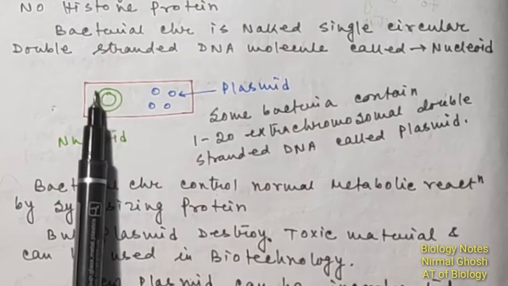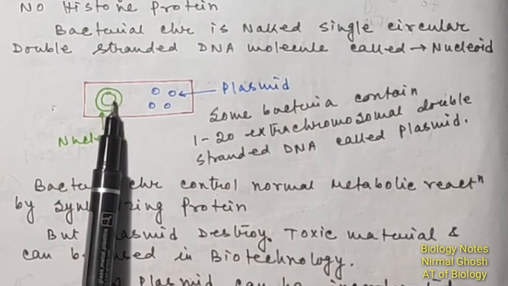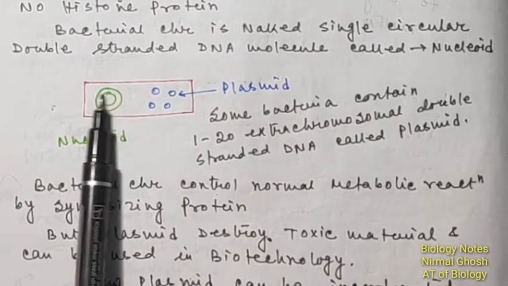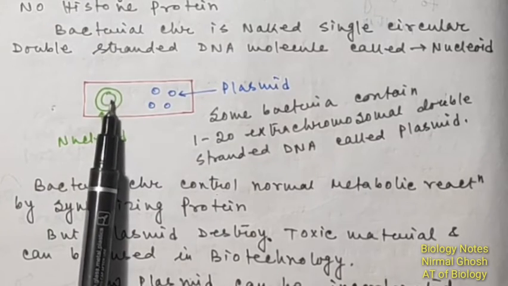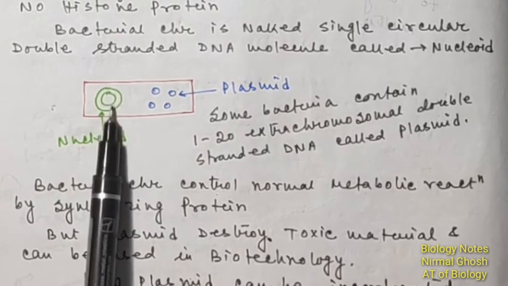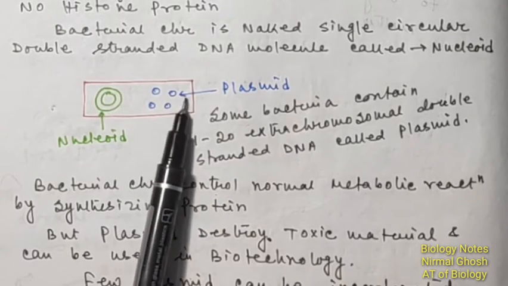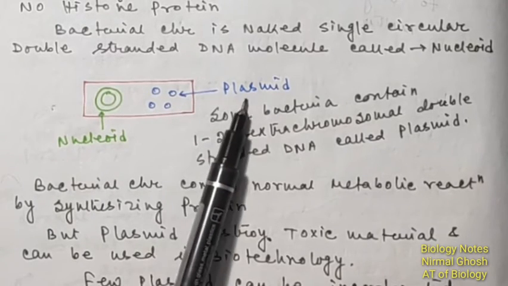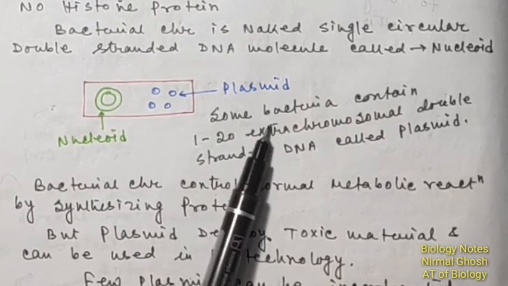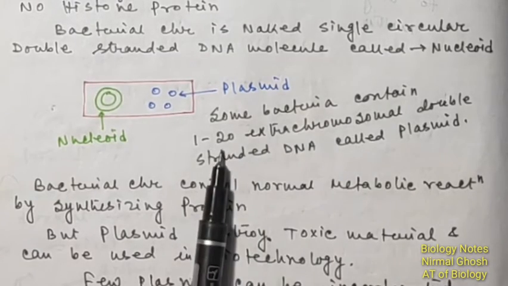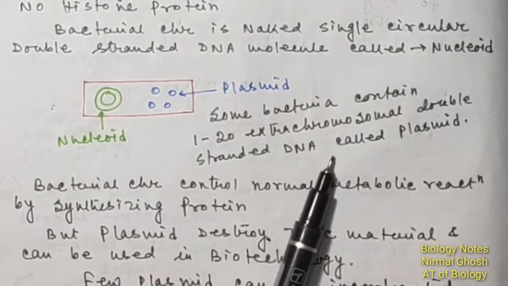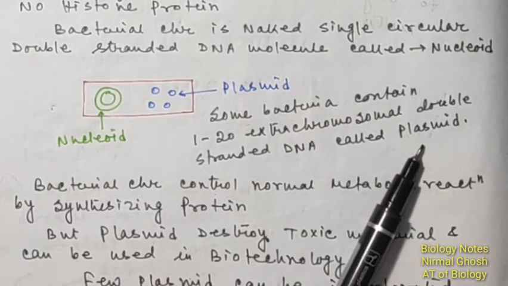Since there is no definite nucleus, the bacterial chromosome is usually known as naked DNA, which is a double-stranded DNA molecule. And apart from the nucleoid, or the main chromosome of bacteria, there are 1 to 20 extra chromosomal DNA molecules, which are known as plasmids. So some bacteria contain 1 to 20 extra chromosomal double-stranded DNA molecules, known as plasmids.